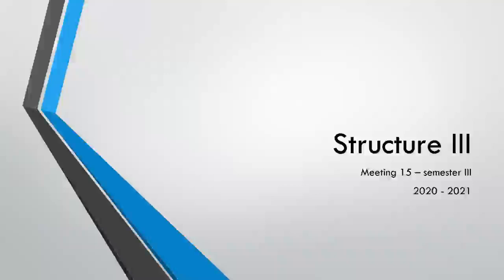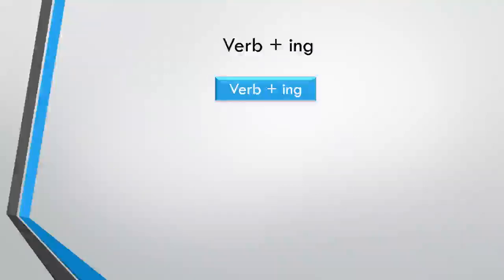So let's see, what is the topic of today's 15th meeting? We learn about verb to. Actually, verb ing was our previous meeting, and I just want to review it for a while. If you still remember what we learned about verb ing before the midterm test, verb ing is used when there are two verbs in one sentence: the second verb tends to be in gerund, in verb ing.